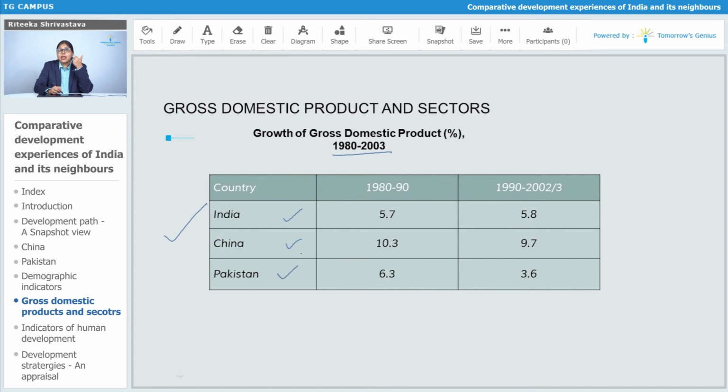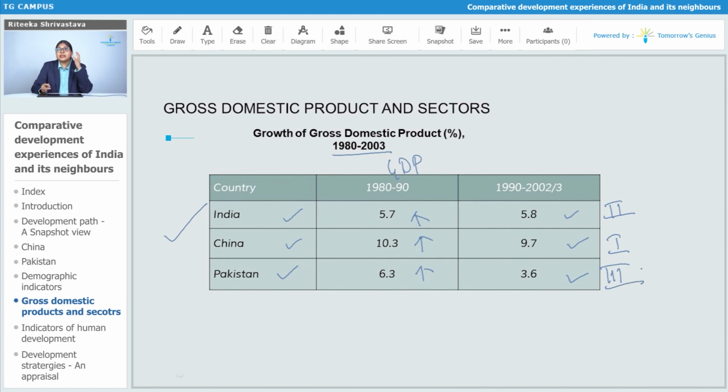China and Pakistan. When we talk about the years 1980 to 90, the GDP of India was 5.7, China 10.3, Pakistan 6.3. So the highest GDP was of China, then Pakistan and then India. And when we talk about the years between 1990 and 2002-03, India's GDP was 5.8, China's was 9.7 and Pakistan's was 3.6. So we can say the highest GDP was of China, then of India and then finally of Pakistan.